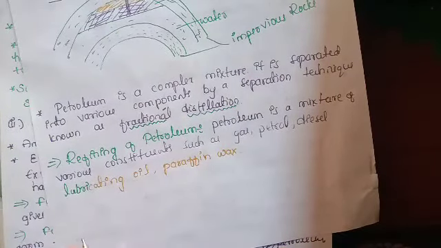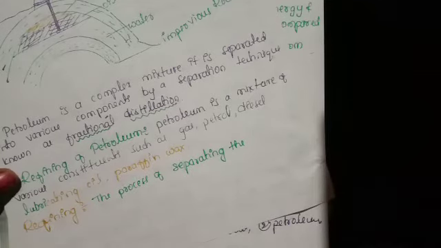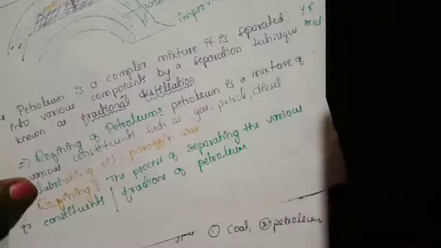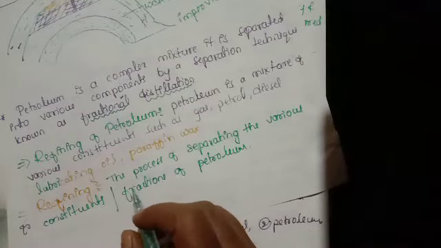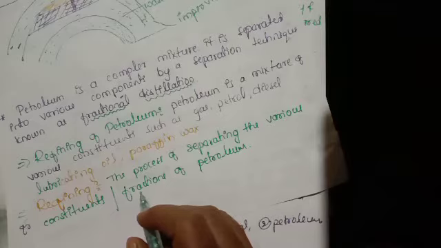This refining process is carried out in a petroleum refinery.